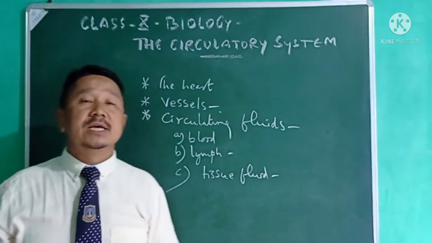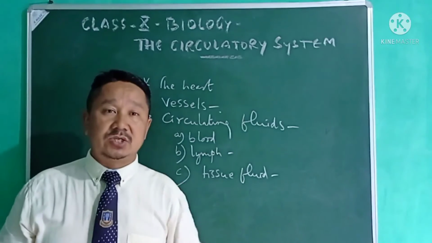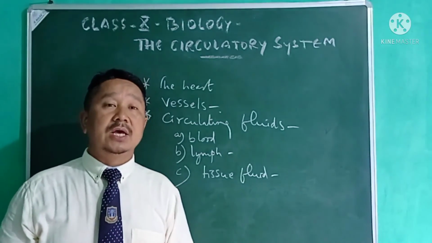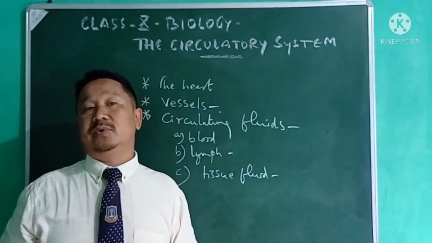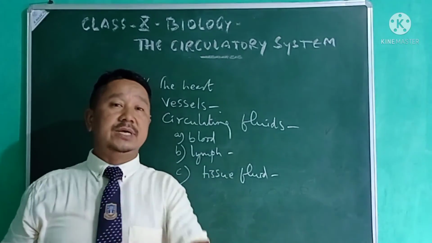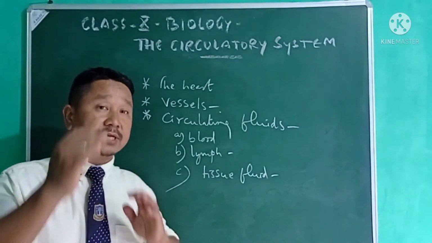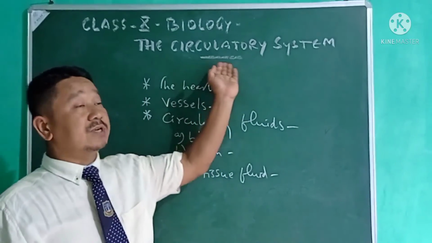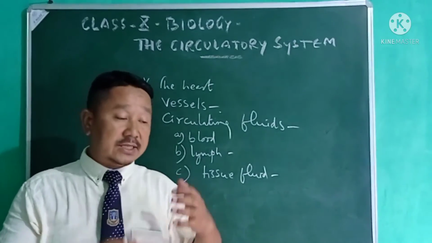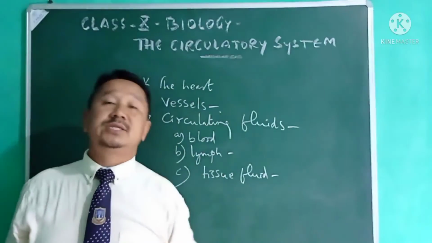Similarly, in the body we have a lot of extra water, extra salts, and nitrogenous waste substances like urea. These are all to be thrown out of the body. Before they are thrown out, they have to be taken to the excretory system, and to take them there also the circulatory system is needed. These are the reasons why we need the circulatory system.